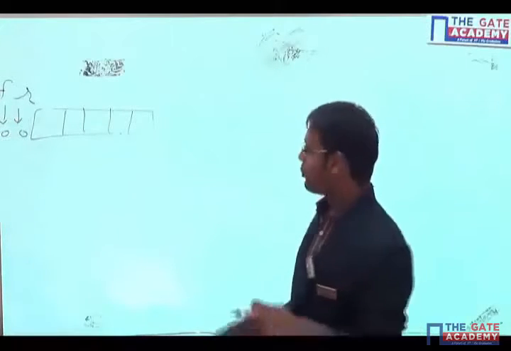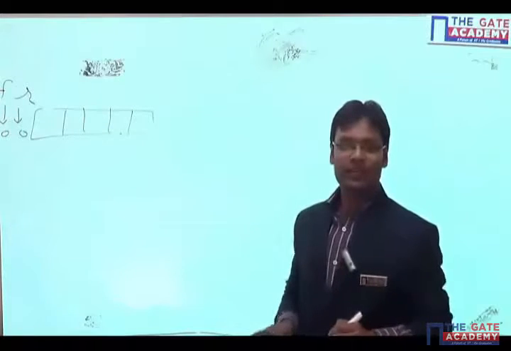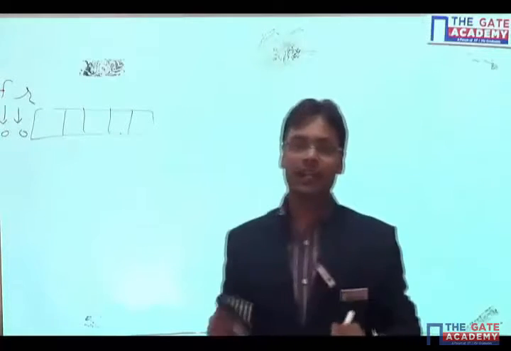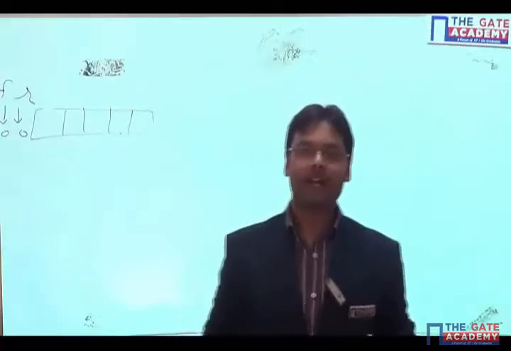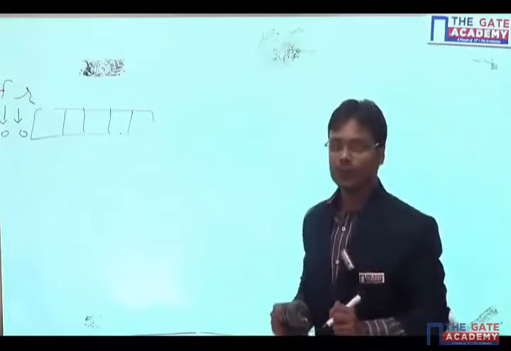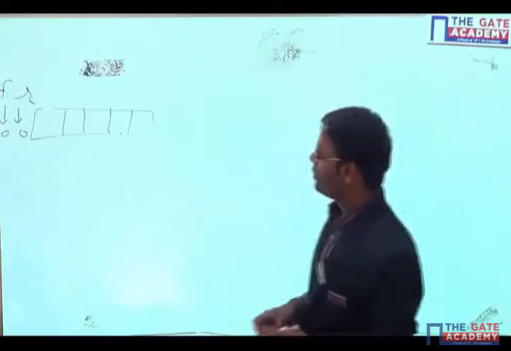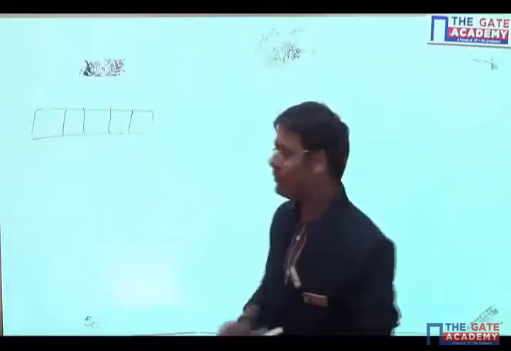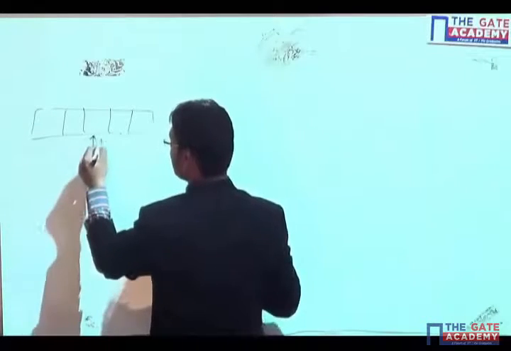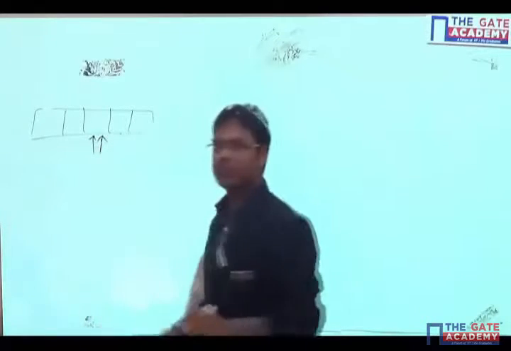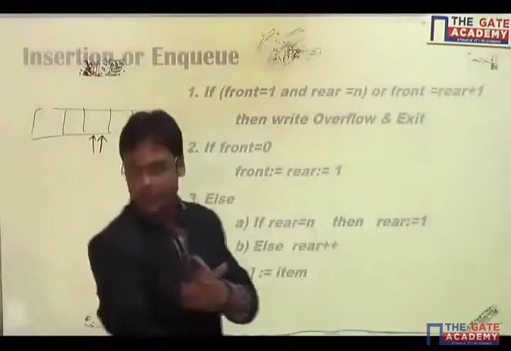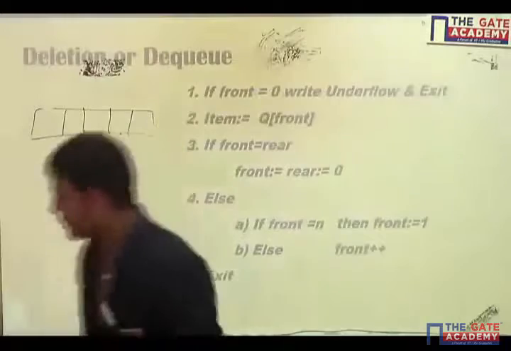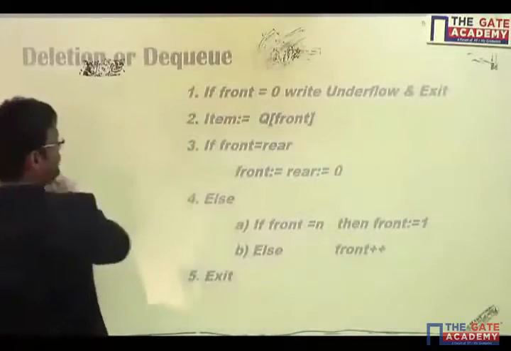If both are pointing to 0, then only you can say that there is no item in the queue to delete and there is an underflow. If there is no underflow, that means there is at least one item which you can delete. It can be one, two, or three. So we'll look at the algorithm and we'll be able to understand.